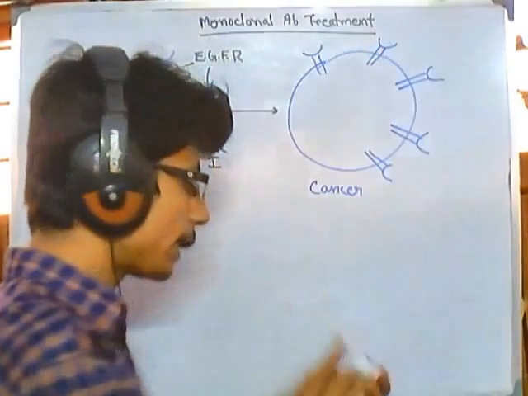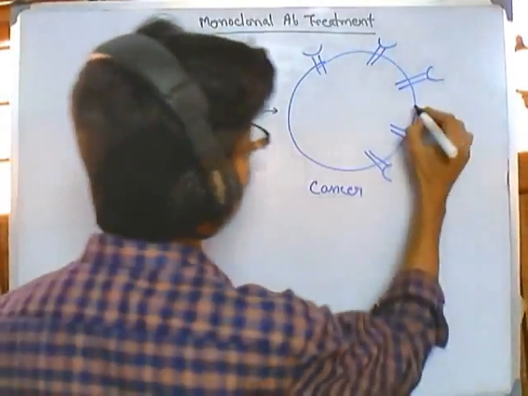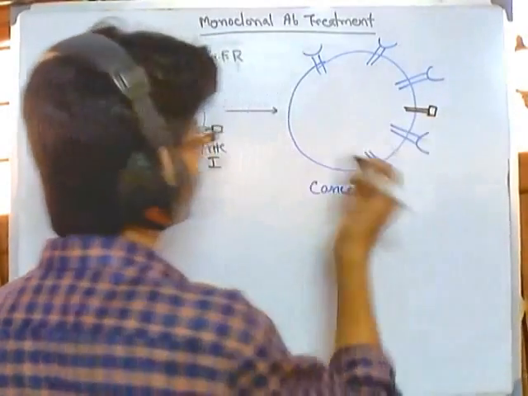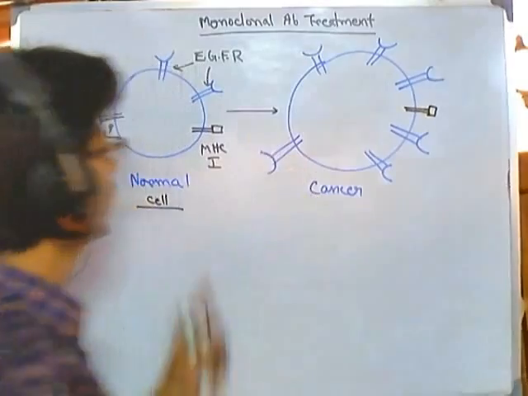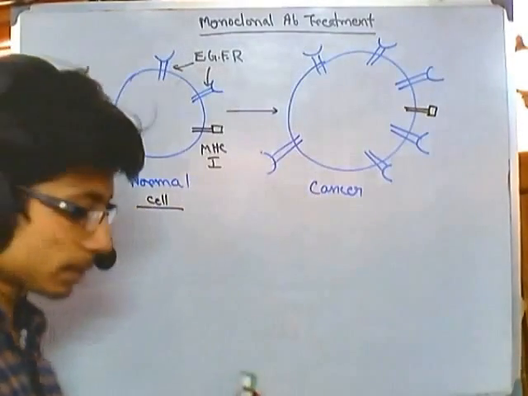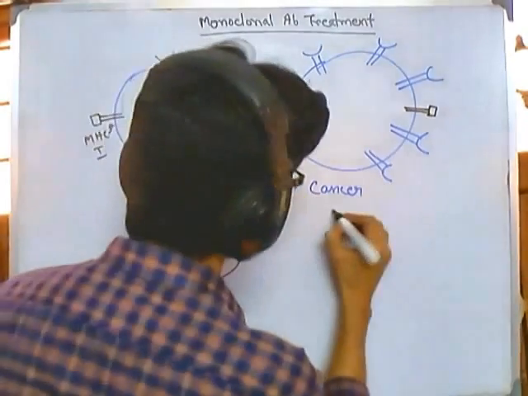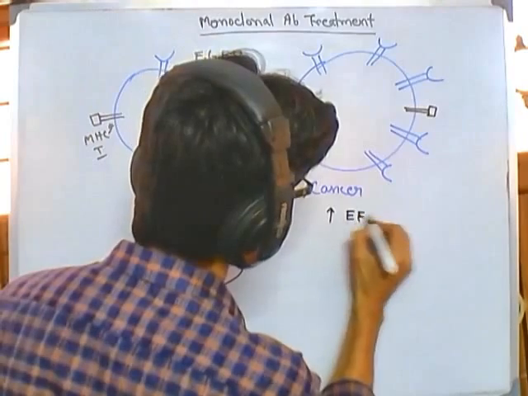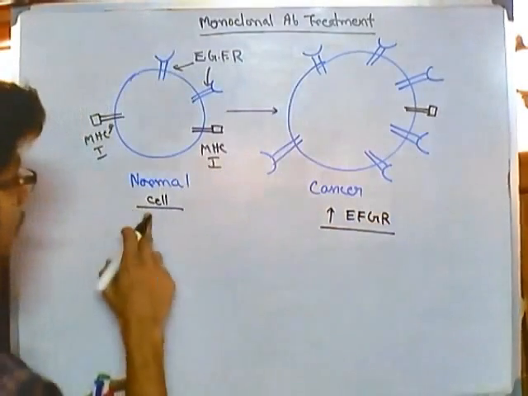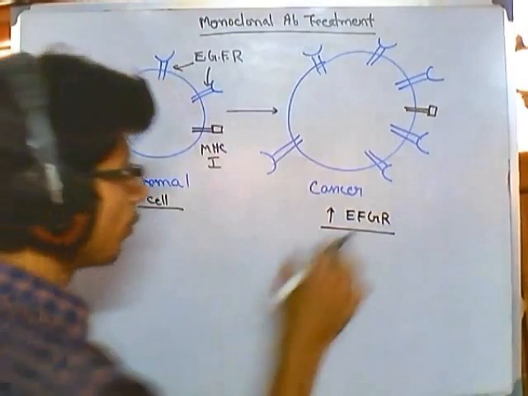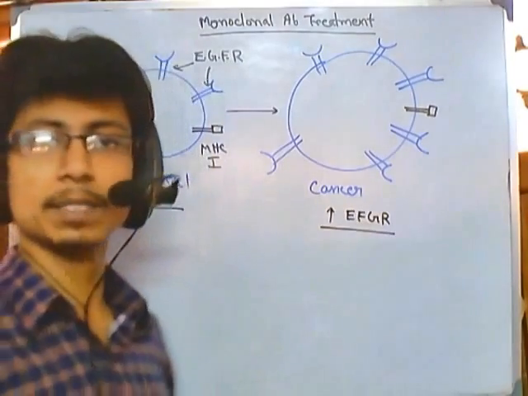And there are very few major histocompatibility complex outside, very few, and many of them are epidermal growth factor receptor. So you can see increased content of EGFR is seen in cancer cells, but in the normal cell it is controlled. Now what is this epidermal growth factor receptor doing?